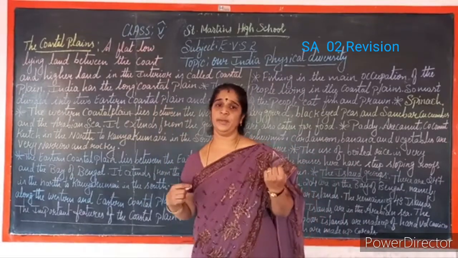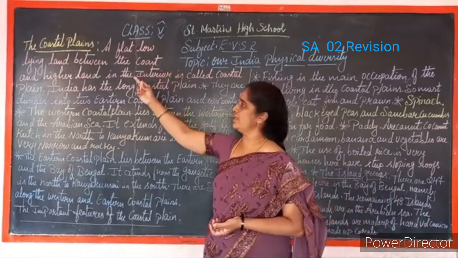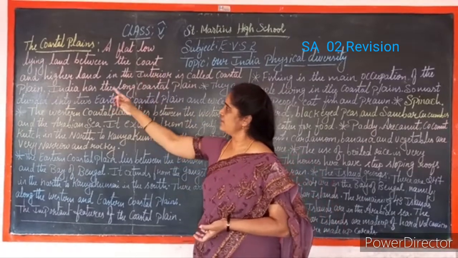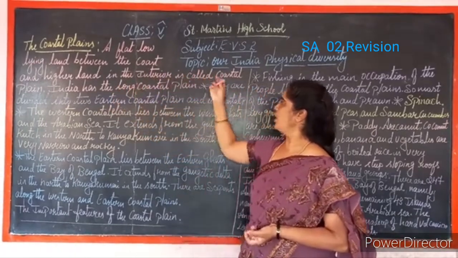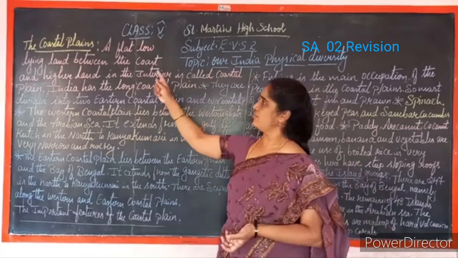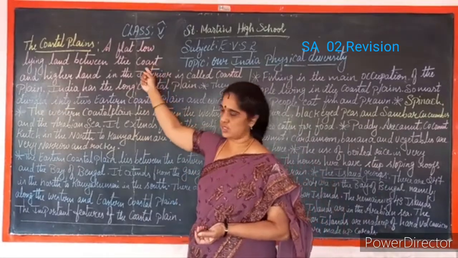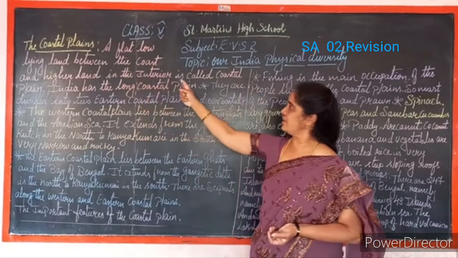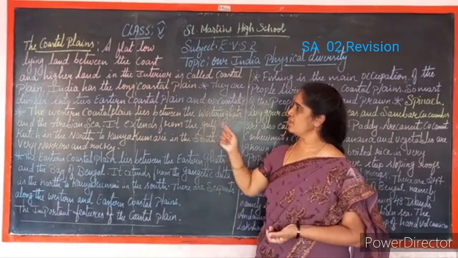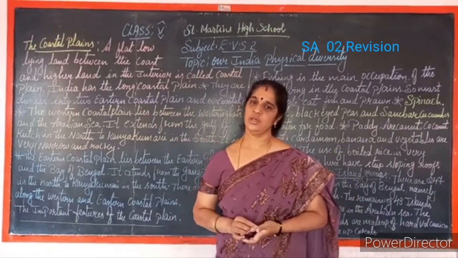So, what do you mean by the coastal plain? A flat, low-lying land between the coast and higher land in the interior is called coastal plain. What is coastal plain, children? A flat, low-lying land between the coast and higher land in the interior is called coastal plain. So, India has a long coastal plain.